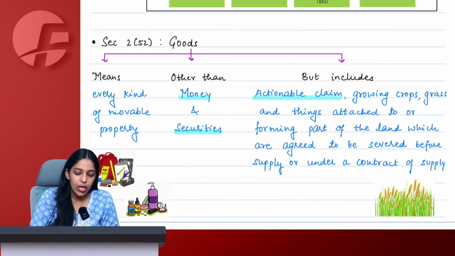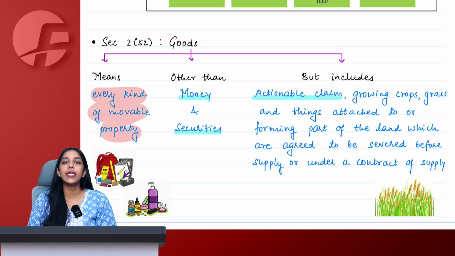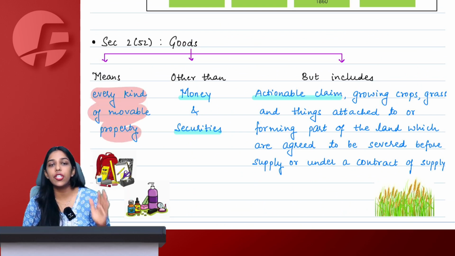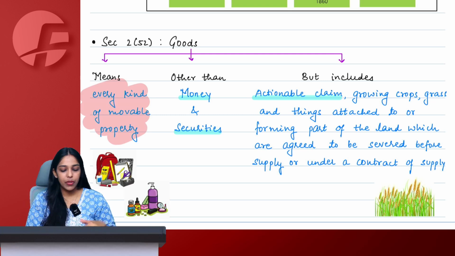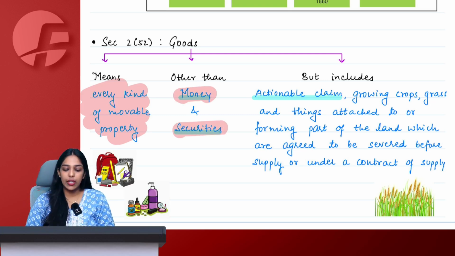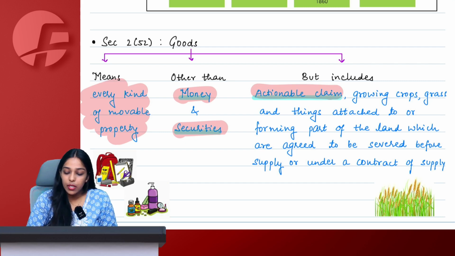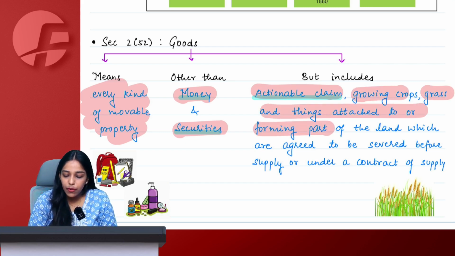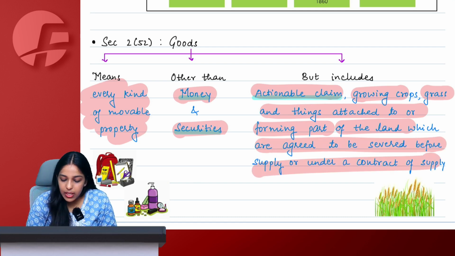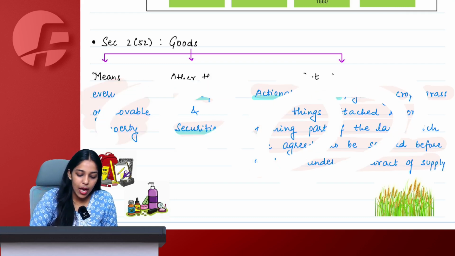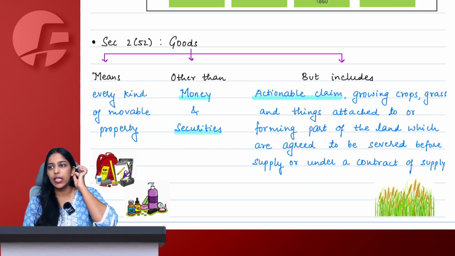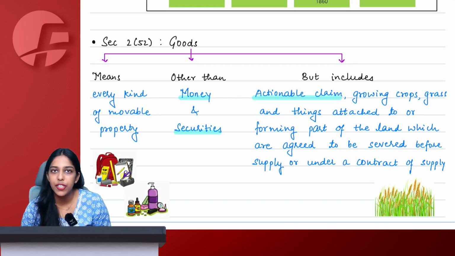Okay, chalo. So goods means every kind of movable property. Now everyone here, full attention, you have to learn this along with me. Goods means every kind of movable property other than money and security, but includes actionable claims, growing crops, grass and things attached to or forming part of land which are agreed to be severed before supply or under a contract of supply. All of these things are known as goods under GST. Are you confident? Do you feel like, yes ma'am, we are at least able to remember 80% of the definition with you only?